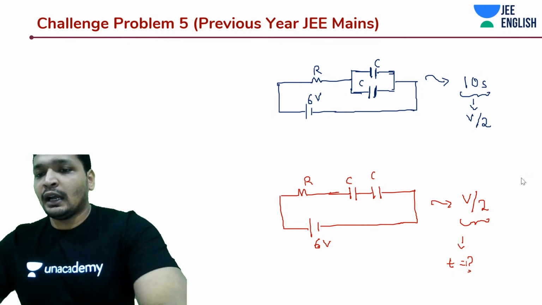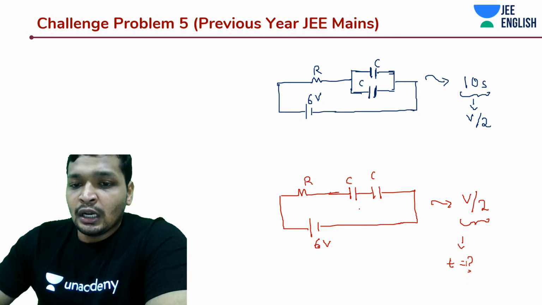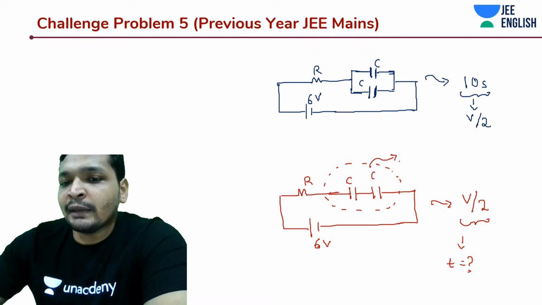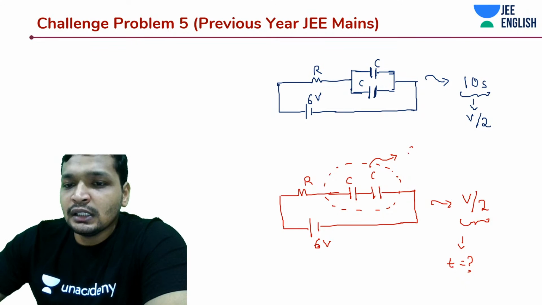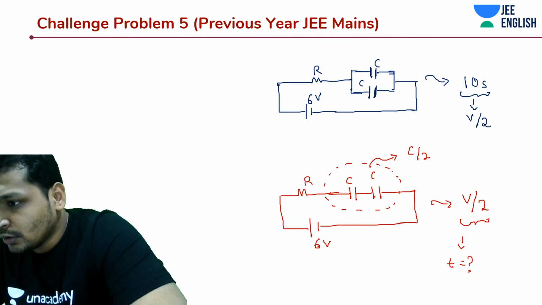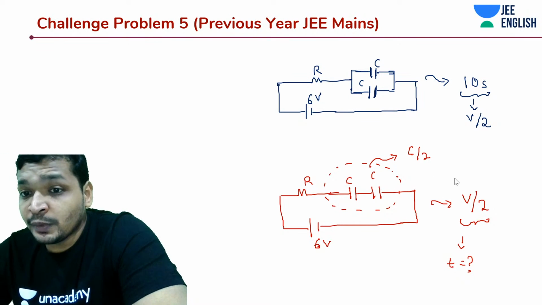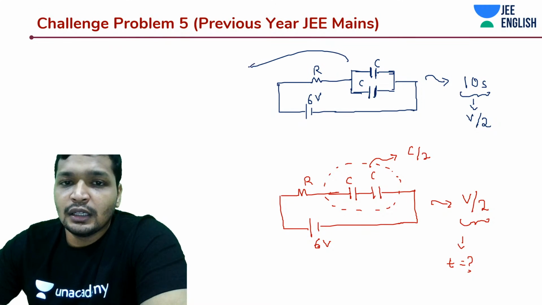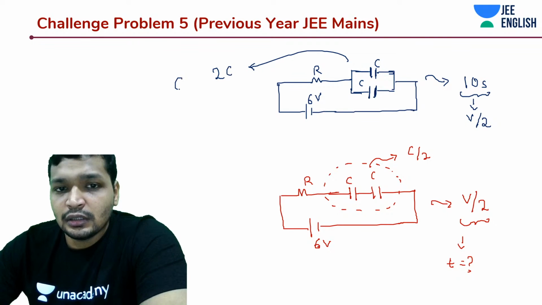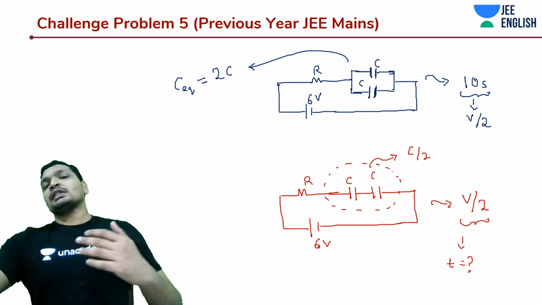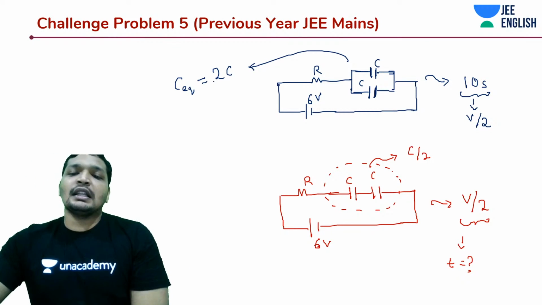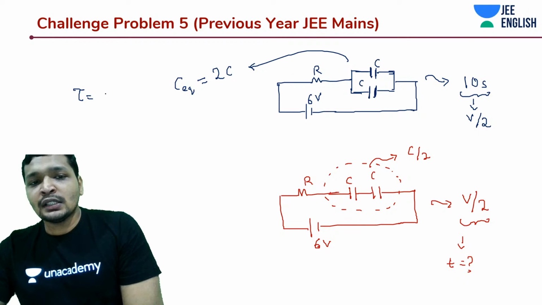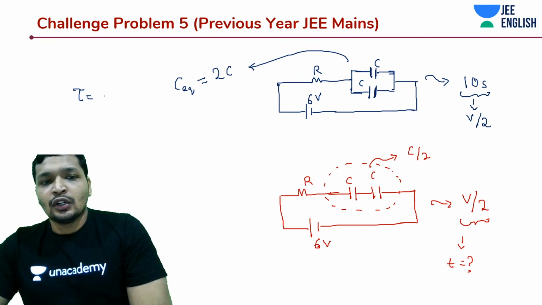So let me ask you a thing. What is the effective capacitance over here? I'm going to calculate the time constant for the circuit. What is the C? C by 2. And what should be the C over here? Should be 2C. Guys, when you're doing logical guessing, make sure your first guess is correct, else the entire thing will go wrong. What about the tau over here? Tau is how much? 2 RC.